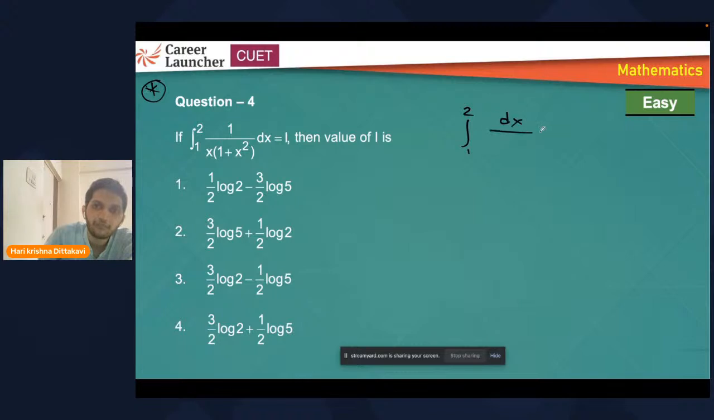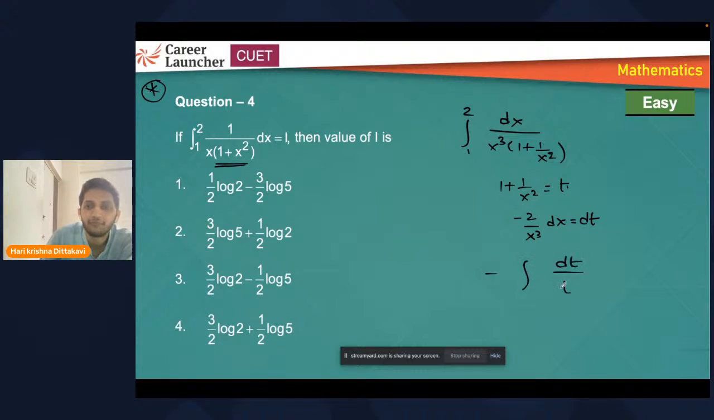Take highest power common. If you take highest power common from x, this term, then what will we get? x cube outside overall, and this is what will remain. Now, why are we doing this? If I take x cube, then assume 1 plus 1 by x square as t. Now differentiate both sides. Minus 2 by x cube dx is dt. I have dx upon x cube, that can be replaced with minus dt by 2. So integral dt upon t we know, log t.